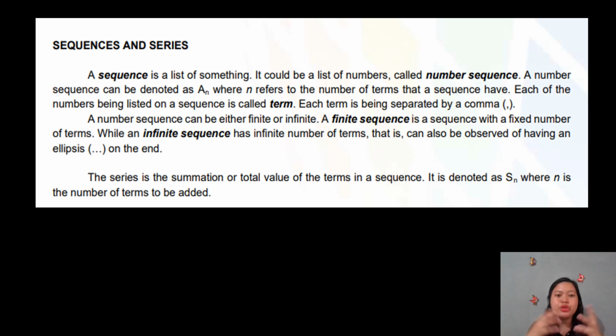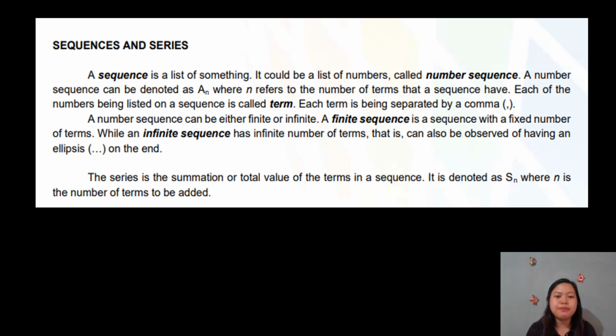So if we talk about a number sequence, we will just use this symbol, A sub n, and the n there refers to the number of terms, the number of terms that a sequence has.